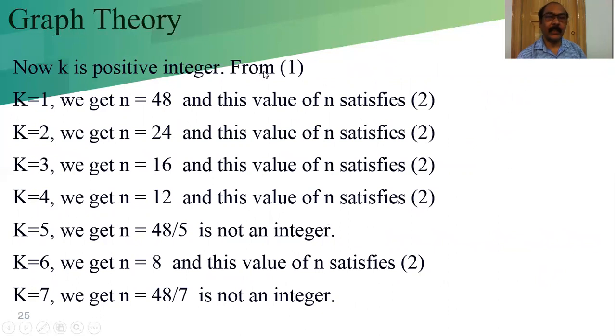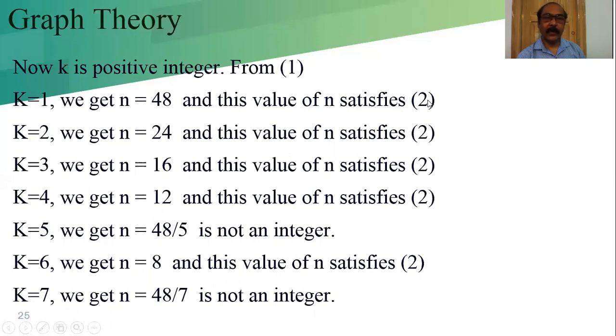Now k is a positive integer starting from 1. Let us consider k equal to 1, the small k. We get n equal to 48, because 48 by k is our n, and this also satisfies relation 2.